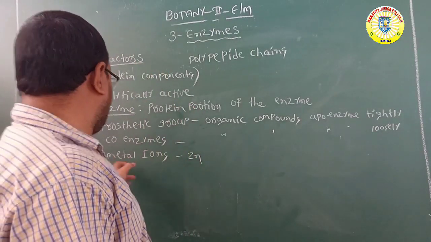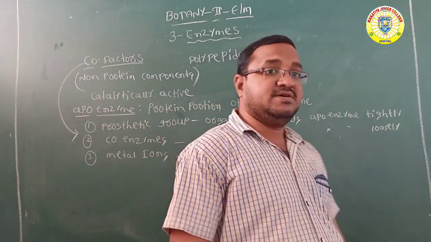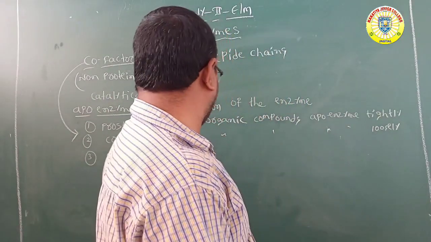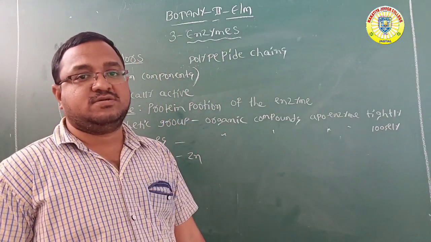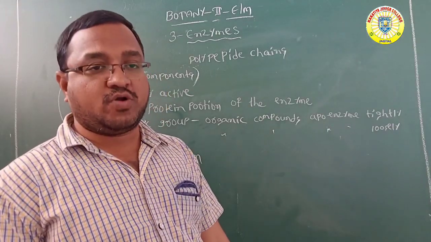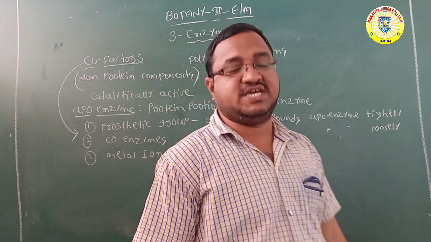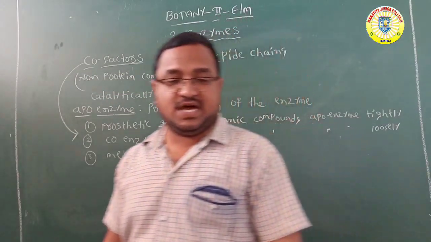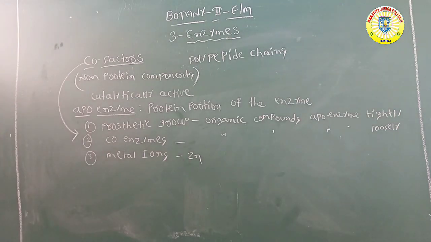Next, metal ions. A number of metal ions are required for enzyme activity. They can form coordination bonds with the active site and, at the same time, one or more coordination bonds with the substrate. The best example of a metal ion is zinc. So these are the cofactors, with detailed information about them.